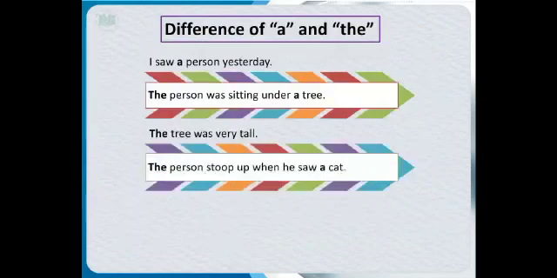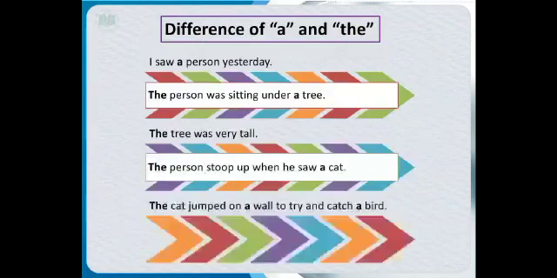The person stood up when he saw a cat. Now you can see the person is coming for the third time, so I am again using the with it. And he saw a cat. Why have I used a cat? Because a cat is mentioned here for the first time. The cat jumped on a wall to try and catch a bird. Here again you can see the cat, because I have mentioned the cat before, I have used the with it.